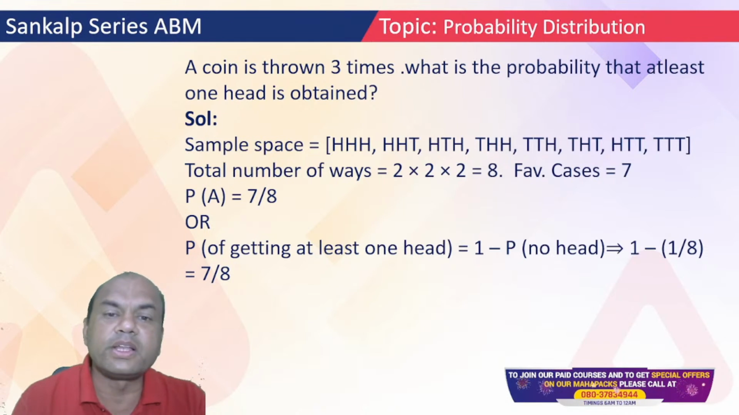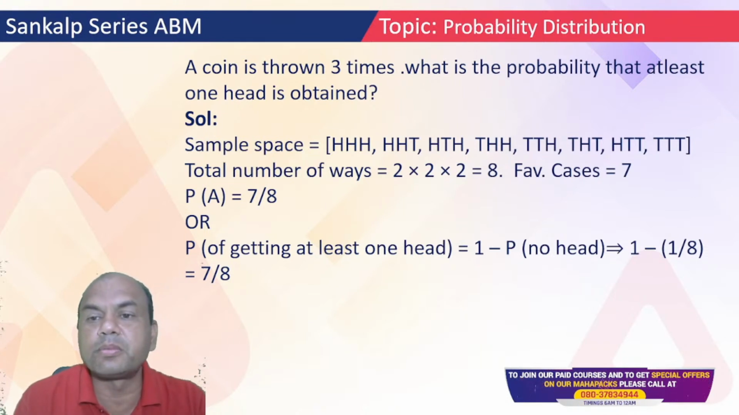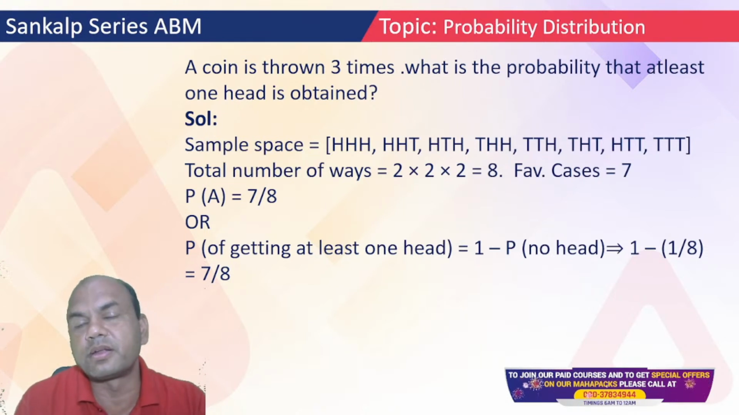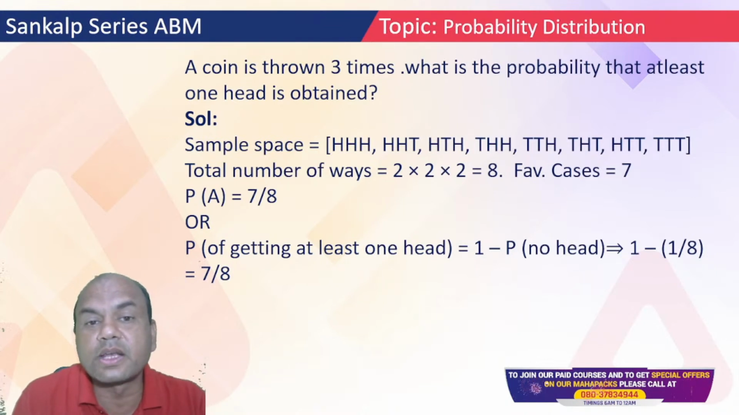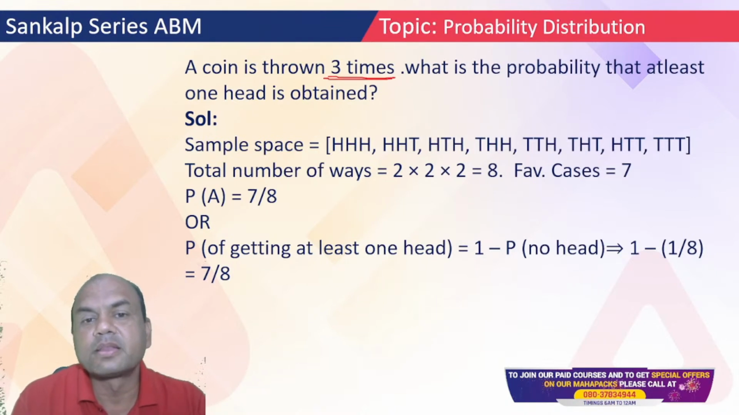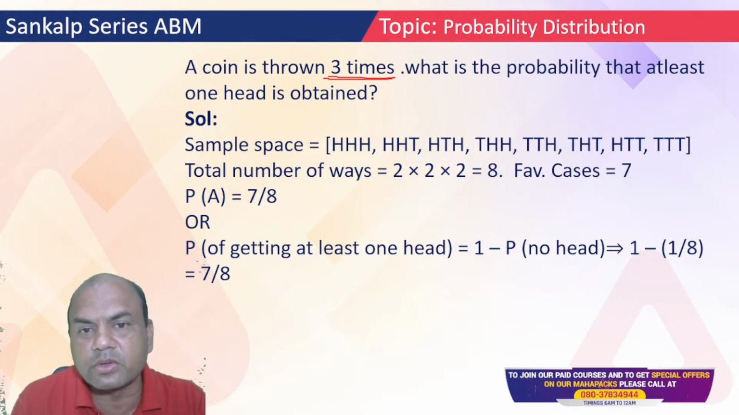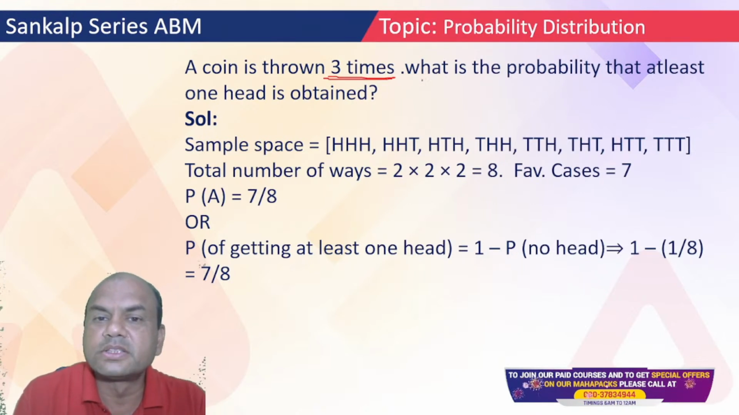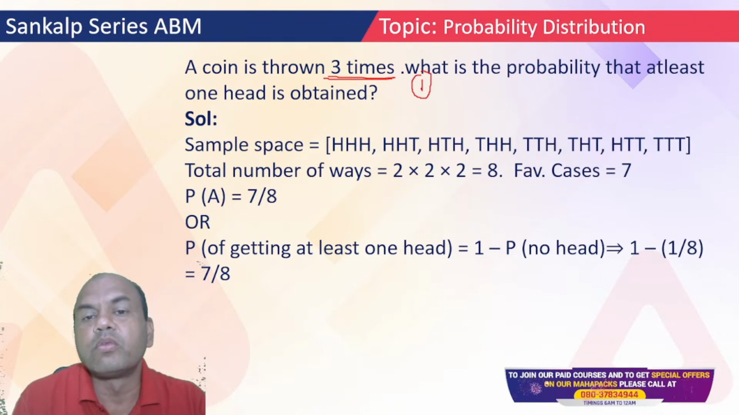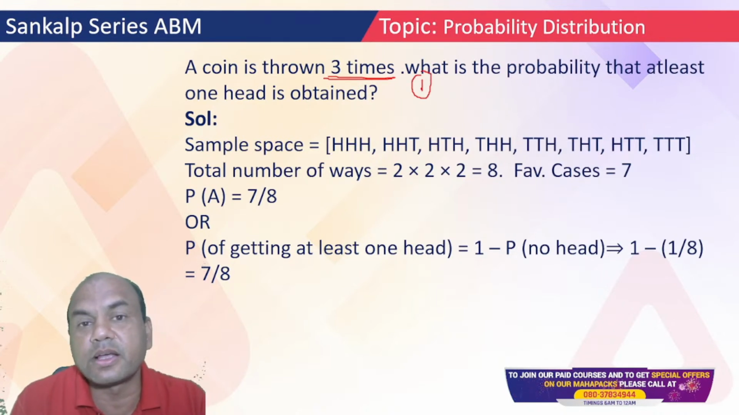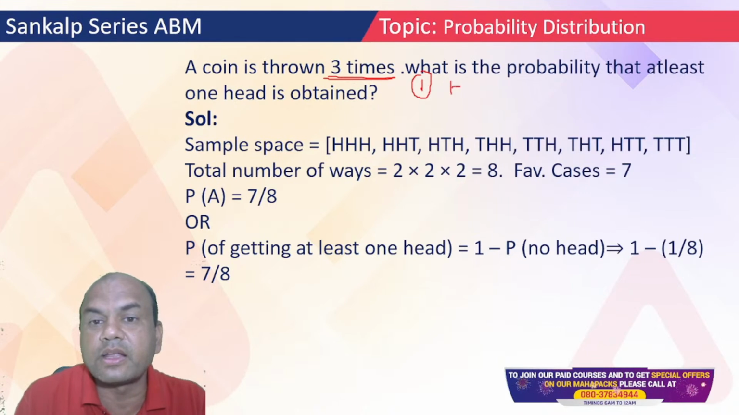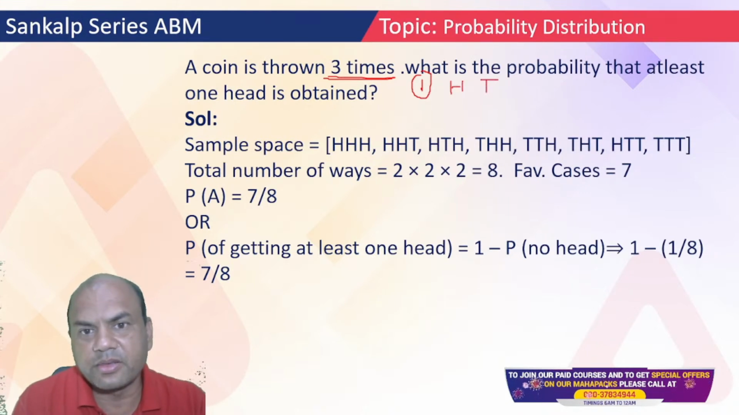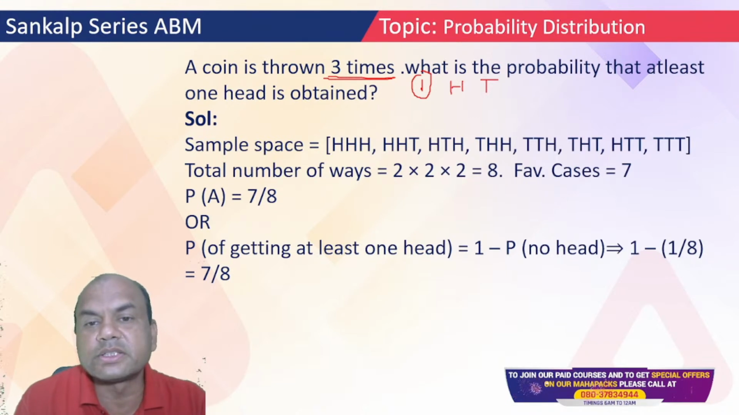A coin is thrown 3 times. What is the probability that at least one head is obtained? See here, I am throwing the coin 3 times. Suppose I throw the coin only once. What are the possible outcomes? Either I'll get head or tail, right? Simple. If I throw the coin only once, I'll get head or tail. So what are the total outcomes? 2.